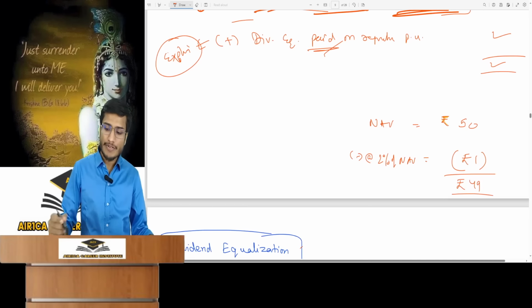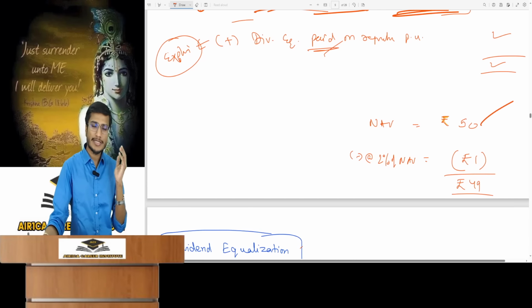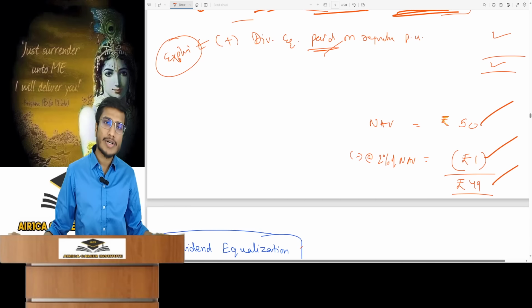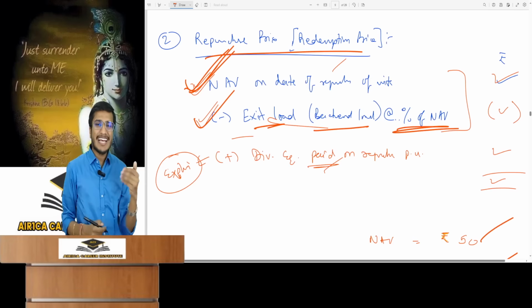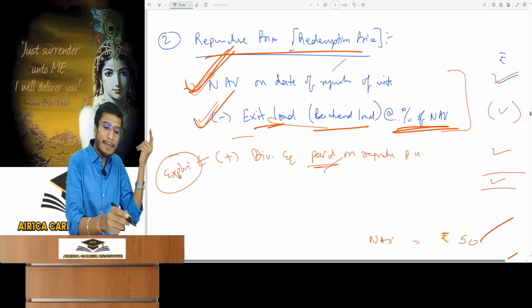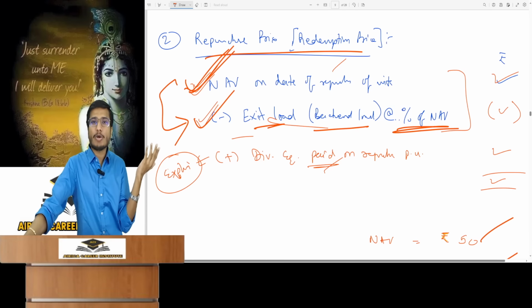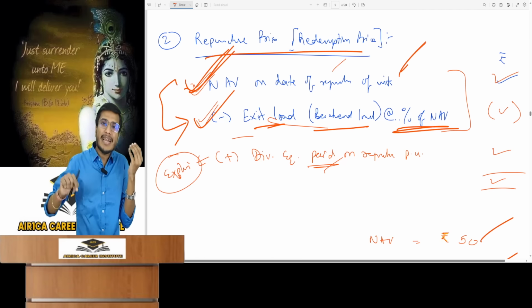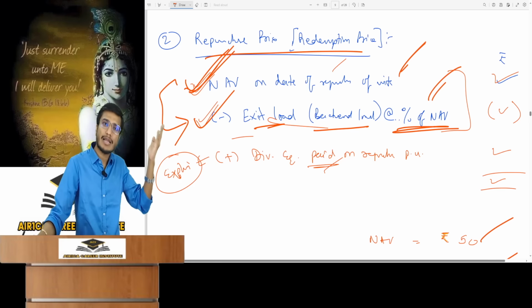For example, if today's NAV is 50 rupees and some active unit holders come and say they want to sell their units back, the mutual fund will then repurchase them. So if there's a 2% exit load given on NAV, the unit holder only gets 49 rupees. Upon repurchase, I have to give them money. I want to deduct something from my NAV, which is why the exit load is subtracted. Some students question why this is subtracted and not added to the NAV? Understand the concept, not memorize. You have to think simply, this NAV is a payment. I want to reduce the payment, and so I am applying an exit load. To reduce it, you then have to subtract it.